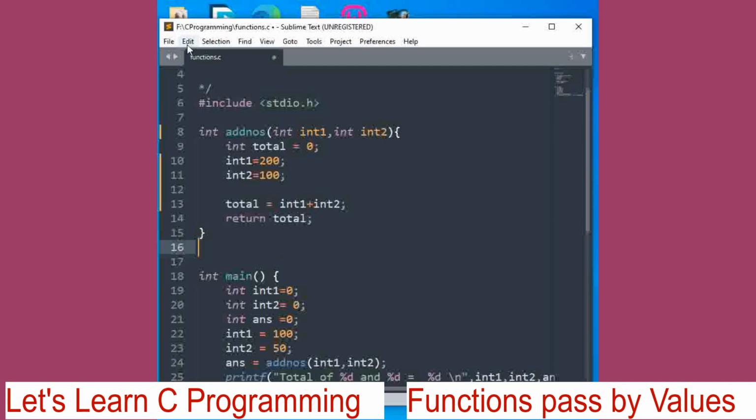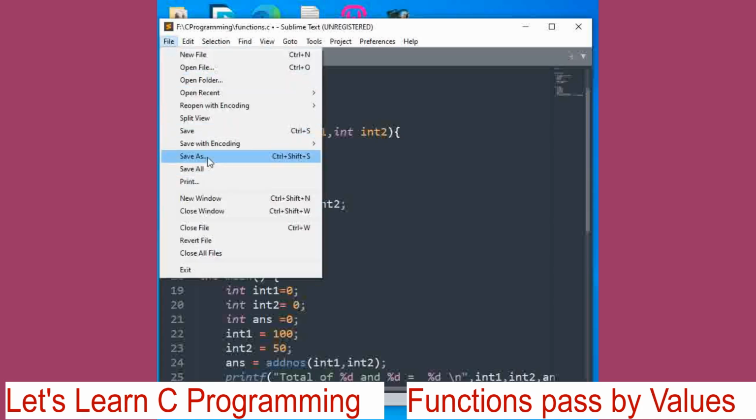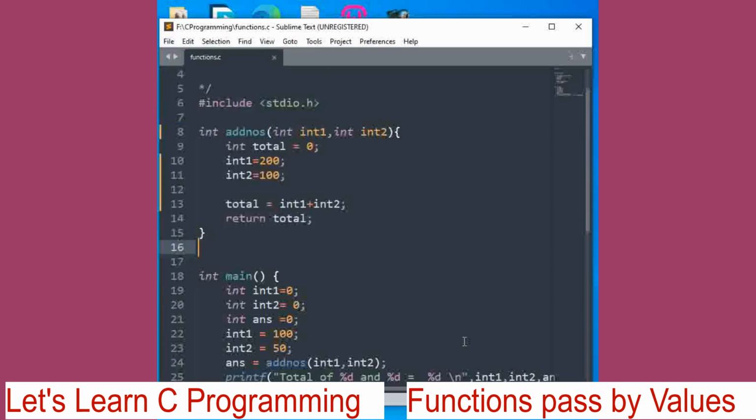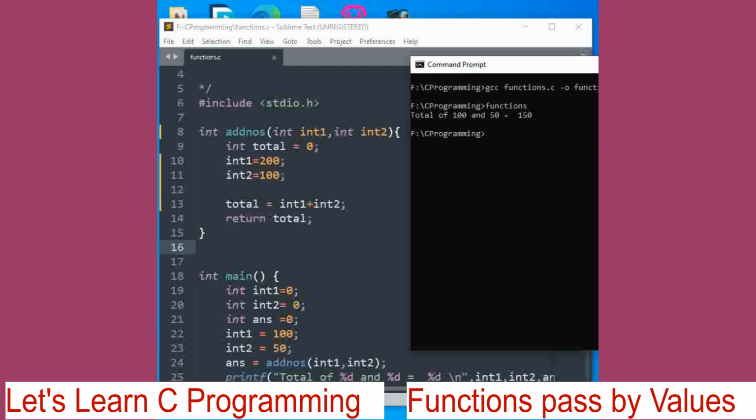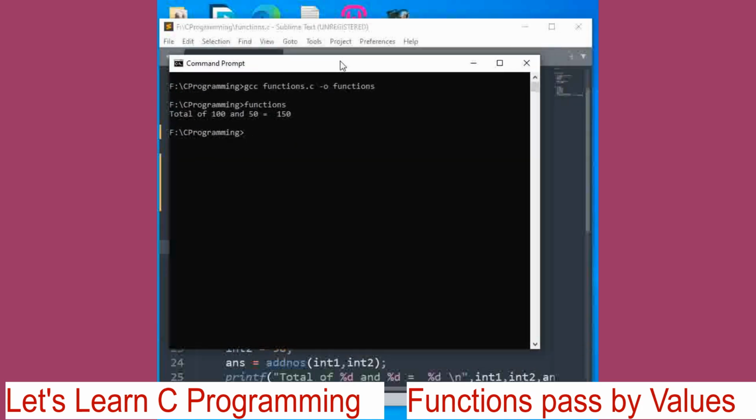Okay, now we will compile and we will check. See, total of 150 is equal to 300, it has printed, right?